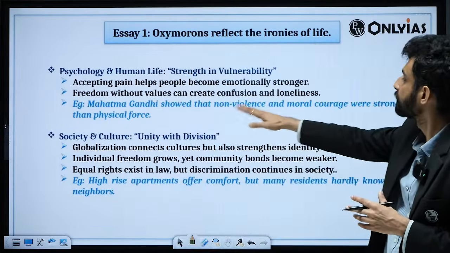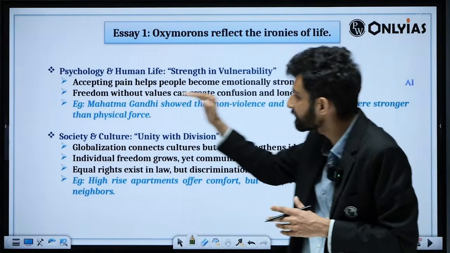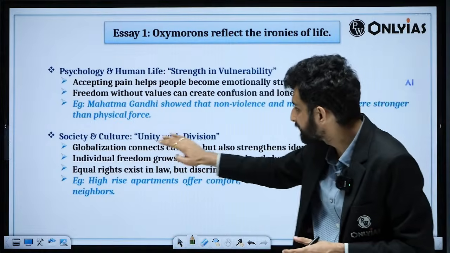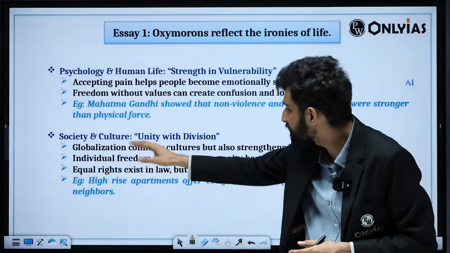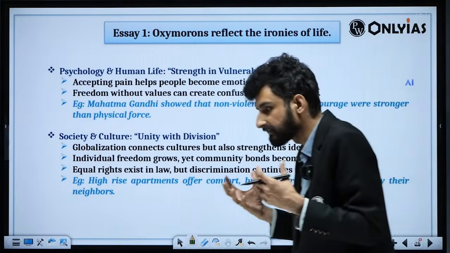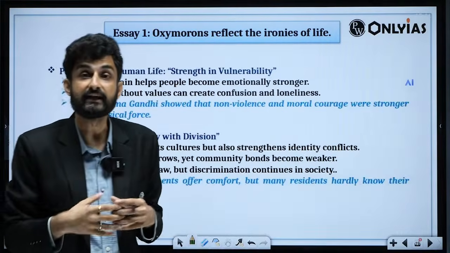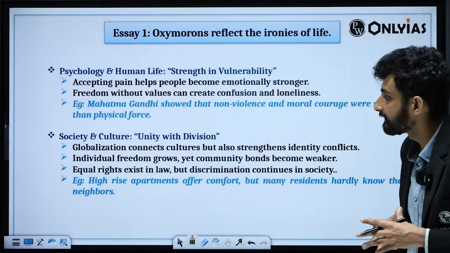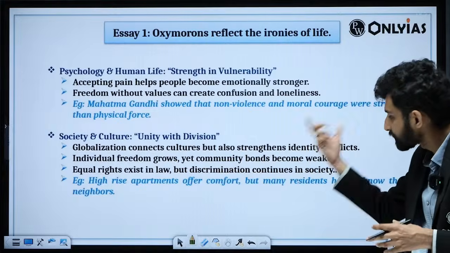Gandhi showed that non-violence and moral courage were stronger than physical force. Society and culture, unity with division. Globalization connects cultures but also strengthens identity conflicts. So now we are seeing the son of soil concept, we are seeing linguistic nationalism, we are seeing regionalism increase, we are seeing individual freedom grow, yet community bonds become weaker.